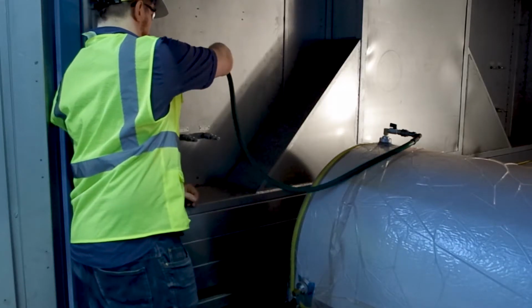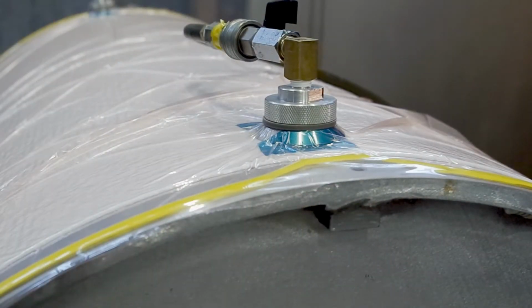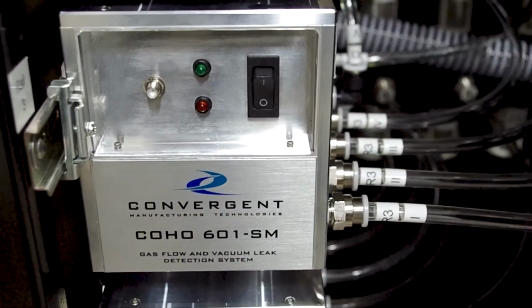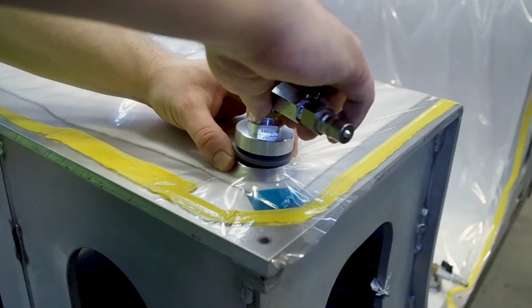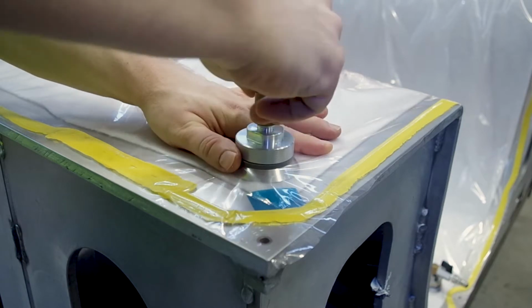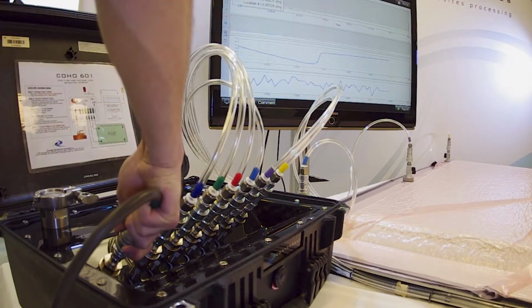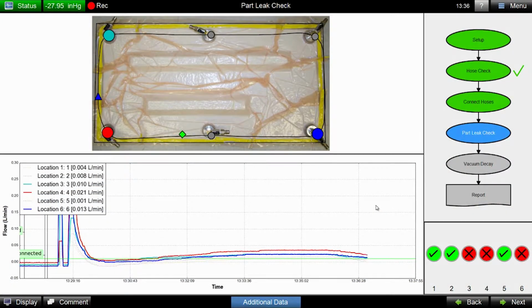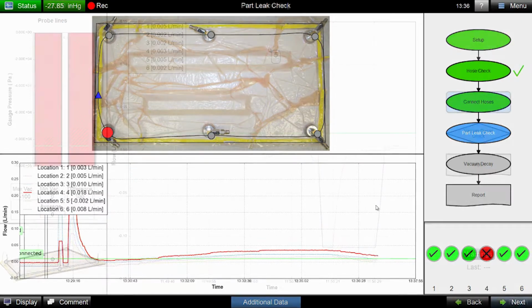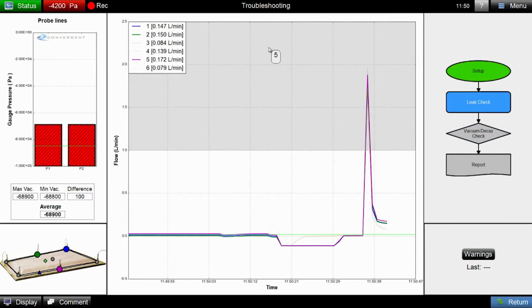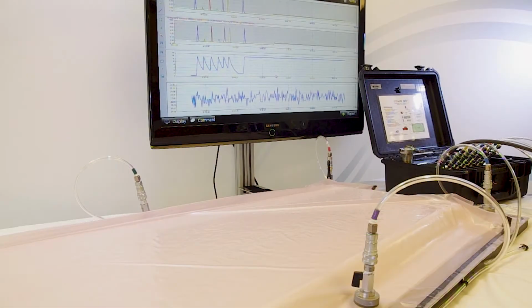Evacuating vacuum bags on composite parts can make up a large percentage of production time, with variables and uncertainties like unknown leaks. Because COHO monitors airflow during the evacuation, it can provide the operator with continuous feedback on the drawdown of the part, signaling leaks or abnormalities early in the bagging process. Here is a demonstration of COHO's flow data visualizing the evacuation process.